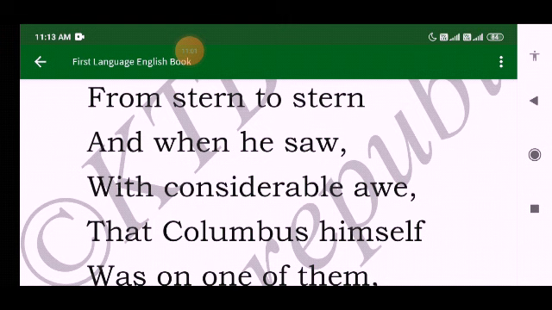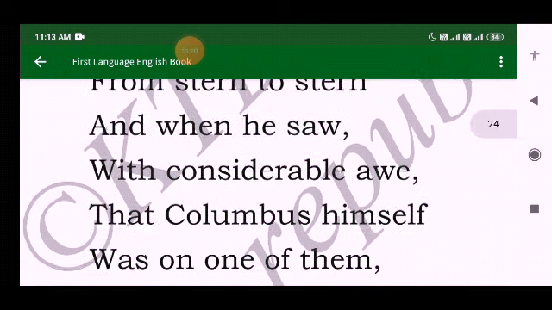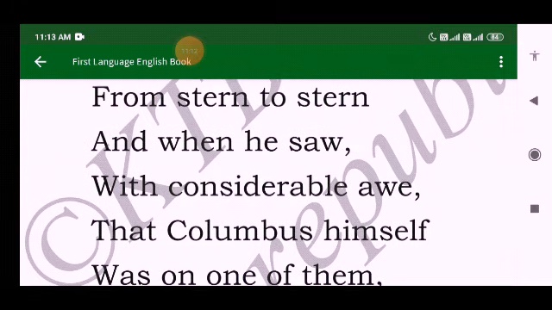And the sea was looking at them. And this moment was very, from stern to stern is nothing but stick to stick, we can say, where the eyes of the sea were on the young man. The eyes of the sea were on the young man, and it was looking with surprise, with considerable awe.